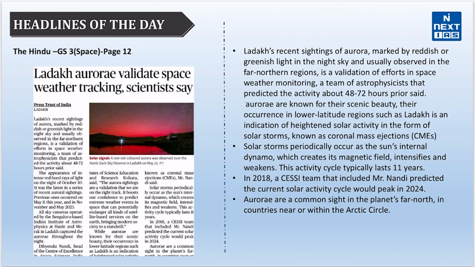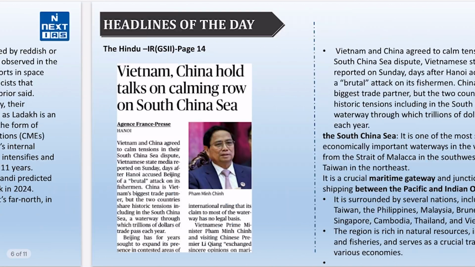Now, Ladakh recently witnessed auroras with reddish and greenish lights in the night sky, typically seen in far northern regions. Auroras are a common sight in countries near or within the Arctic Circle. The occurrence of auroras at lower latitudes, such as Ladakh, indicates heightened solar activity, specifically solar storms known as coronal mass ejections. And do you know, friends, solar storms result from the sun's internal magnetic activity cycle, which lasts approximately 11 years. The current cycle is predicted to peak in 2024.